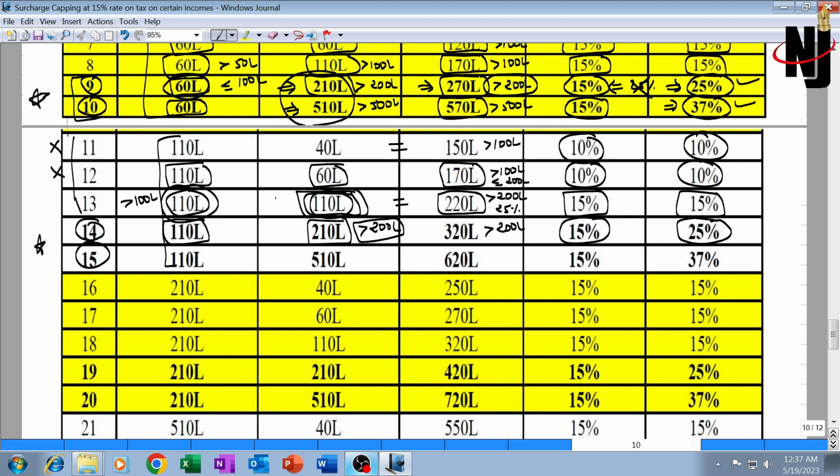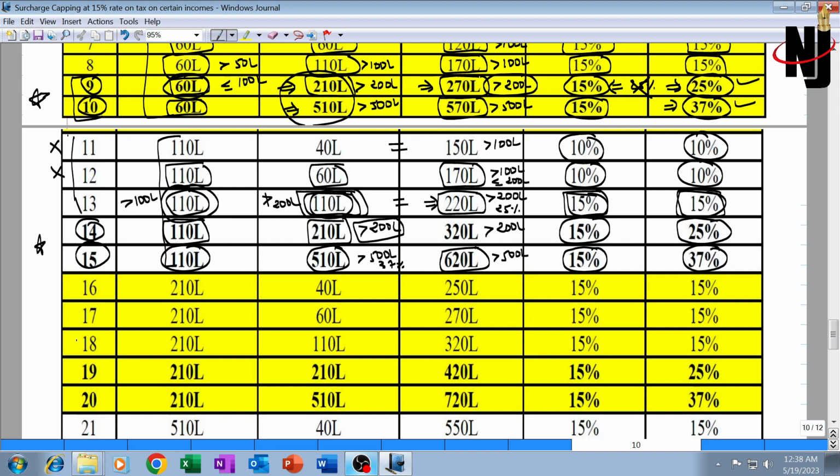Here in illustration 13 the other income was not greater than 2 crore, therefore surcharge rate was 15% on tax on both, even though the total income was greater than 2 crore. Illustration number 15, special income is 110, normal income is more than 5 crore. If normal income is more than 5 crore, then surcharge rate should have been 37%. Total income is greater than 5 crore, surcharge rate should have been 37%. Surcharge rate will be 37%, but only on tax on other income, not on tax on special income. Tax on special income, surcharge rate will be restricted to 15%.